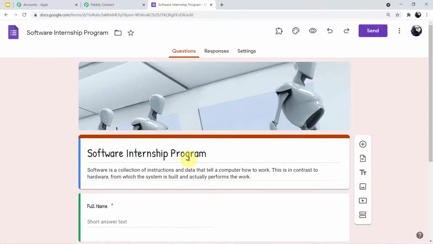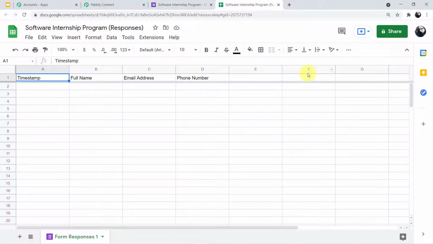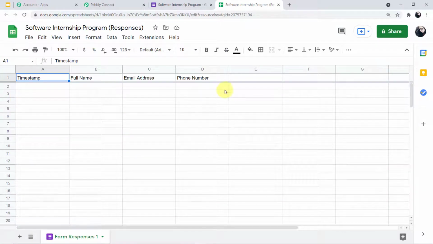Now we have to go to the Google Sheet. So how can we reach the Google Sheet? If you can see here, Questions, Responses, Settings are written. Click on Responses and here you can see a green icon. This icon is for Google Sheets. Simply click this and you can see the Google Sheet will be opened automatically. So this Google Sheet is already integrated with this particular form. As soon as we fill up this form, the responses will automatically be captured here in the Google Sheet.